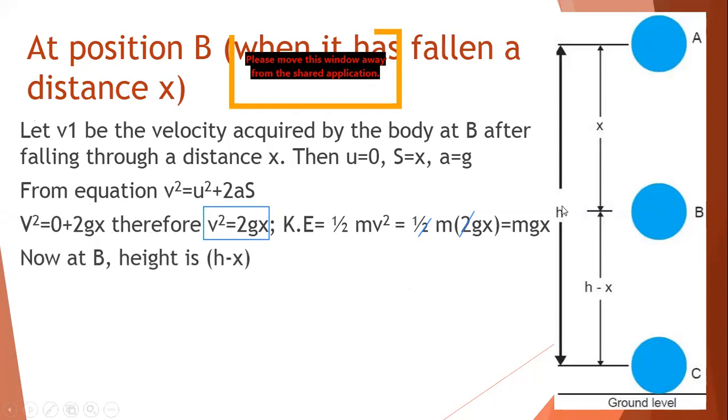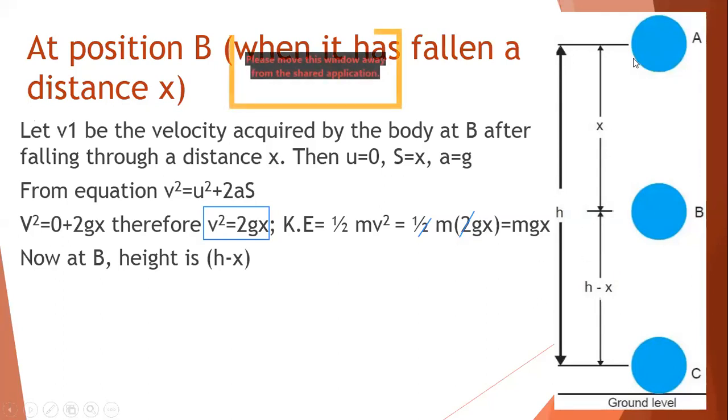Now, at the point B, the height from the ground is h minus x. Remember, h is the total height and the object has displaced by x. So if h is total and this distance is x, the remaining part will be h minus x.